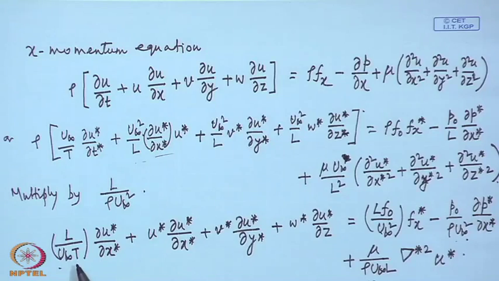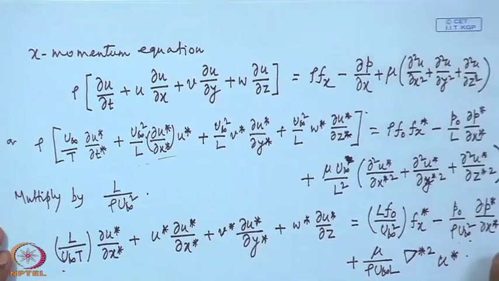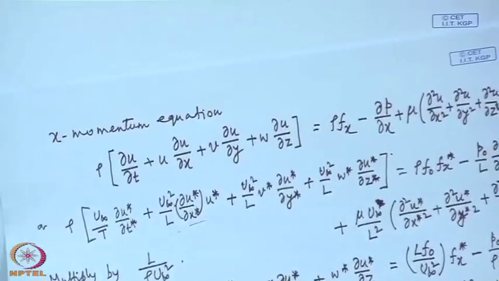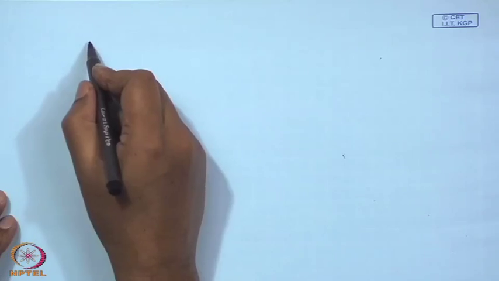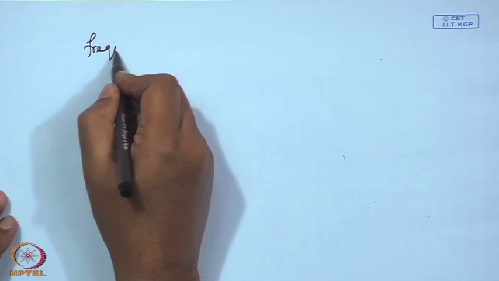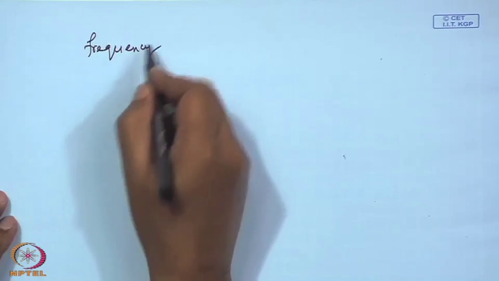Taking this time period as inverse of frequency, time period is of course inverse of frequency. So, we can write it as frequency, what to write for frequency.